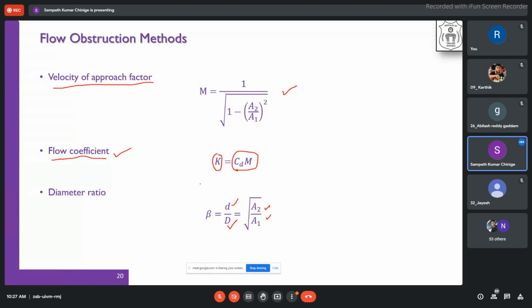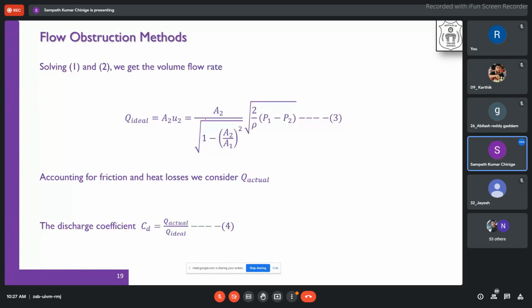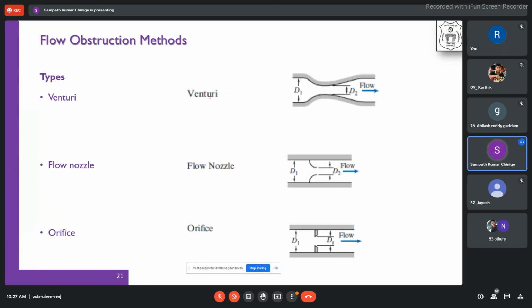These all appear in the expression for Q. Q actual, we can write in terms of K into A2 into the square root of 2 by rho times this particular expression. This is just a simplification.